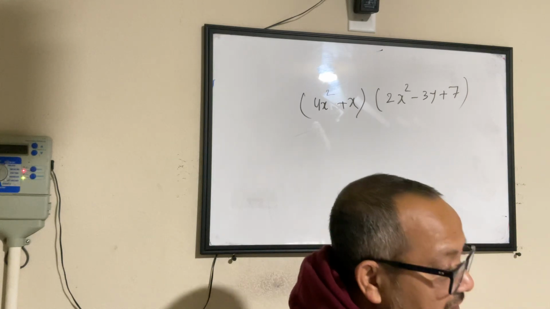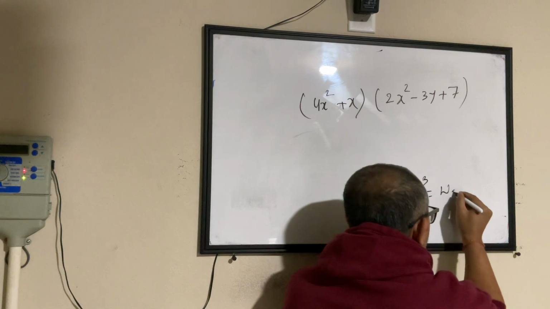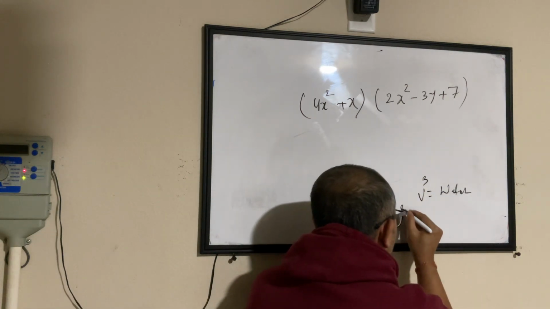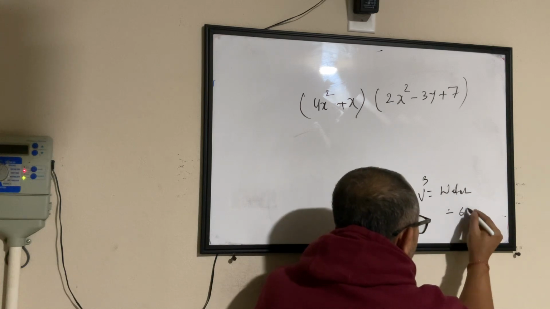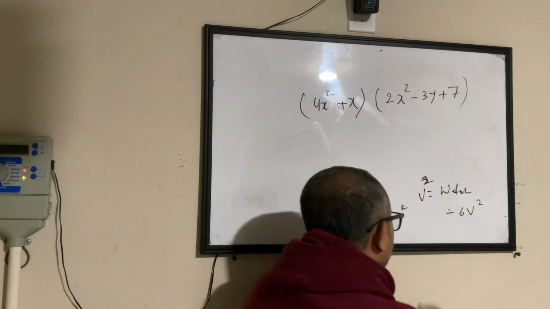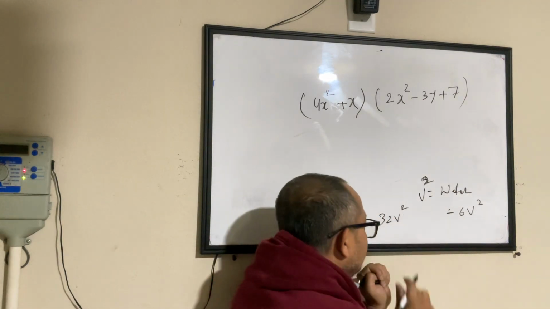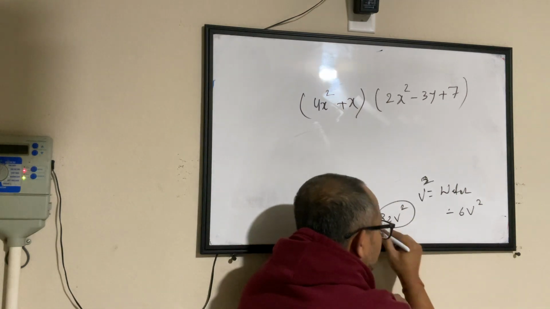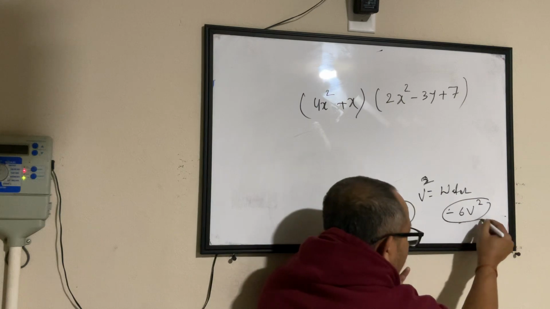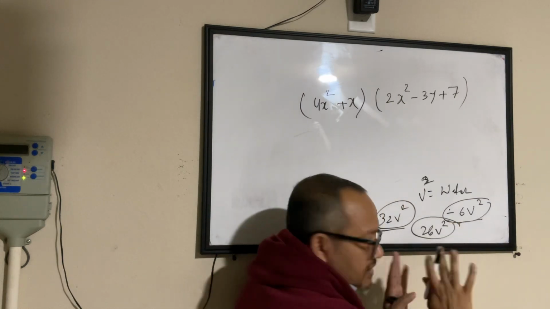Like the example I gave, I said, okay, my v square, I'm calling this as watermelon. How many watermelons do I have? So I saw there was one with 32 v square, and I had minus 6 v square. I'm just making it up. So every v square, in my mind, I'm thinking this is watermelon. So I have 32 watermelon here, and I have minus 6 watermelon here. So 32 watermelon minus 6 watermelon. That means 26 watermelon.